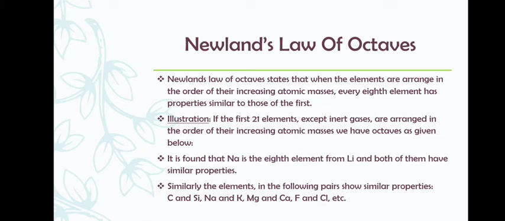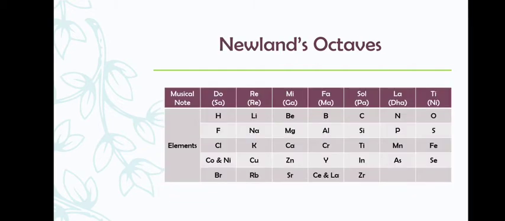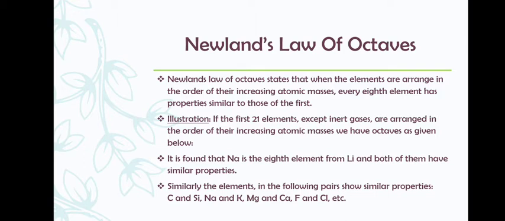Now if we illustrate this law, the first 21 elements, except inert gases, that is noble gases, are arranged in the increasing order of their atomic masses. We have octaves as given below. Correct? How will the octaves be? See here. Hydrogen, lithium, beryllium, boron, carbon, nitrogen, oxygen and fluorine. Then sodium, magnesium, aluminium, silicon, phosphorus, sulfur and so on. Correct. It is found that sodium is the 8th element from lithium, and both of them have similar properties.